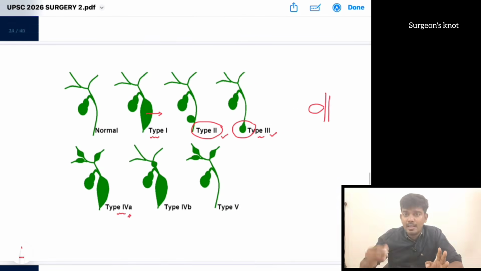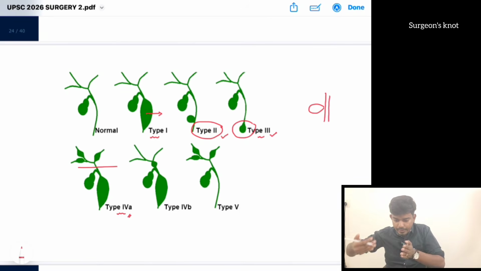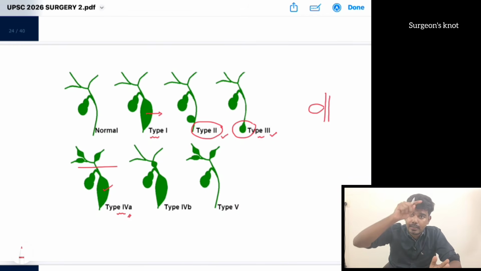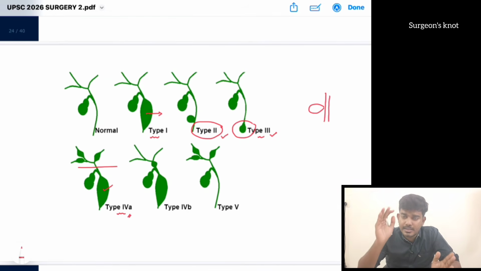Then we have type 4A. What is this type 4A? This is the maximum involvement. It goes beyond the extrahepatic, there are multiple dilations. In the biliary tract as well as inside the hepatic system, inside the liver, if there are multiple dilations, then that is type 4A. Only extrahepatic dilation, that is type 4B. If there is multiple intrahepatic dilation alone, that is type 5.